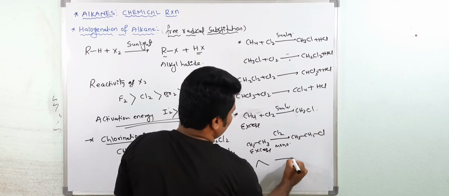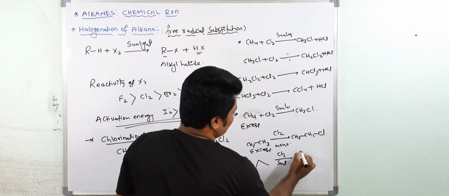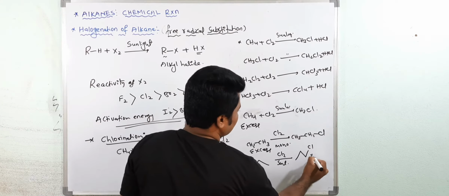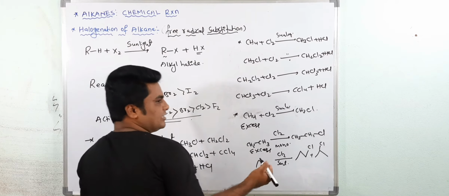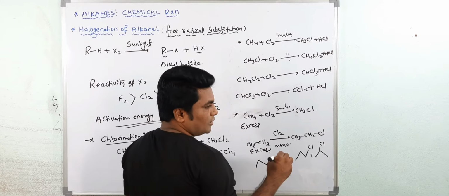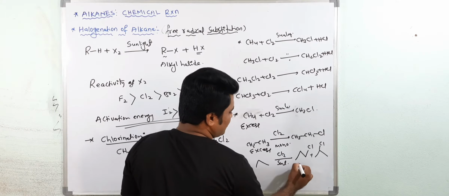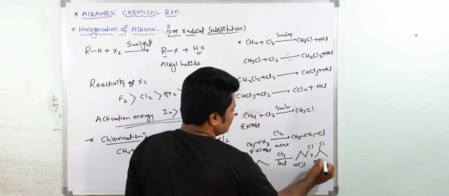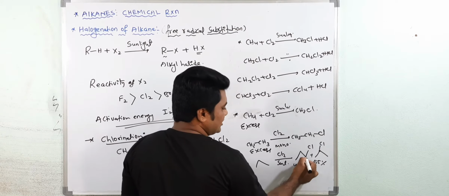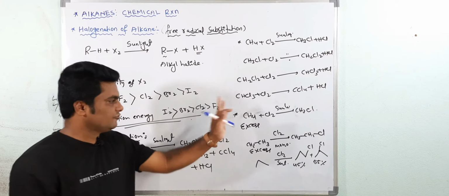Suppose you take propane, and do monochlorination in presence of sunlight, you will get two products. This is Cl and here also Cl. The percentage is different. I will explain the reactivity versus selectivity. For the time being, consider this is actually 45% you will get, and this is 55%, because a secondary free radical is more stable than a primary free radical. I will explain the detailed mechanism. First write down.